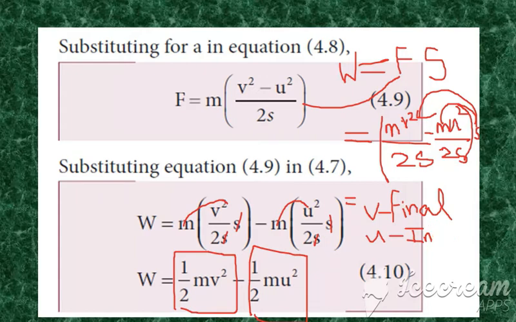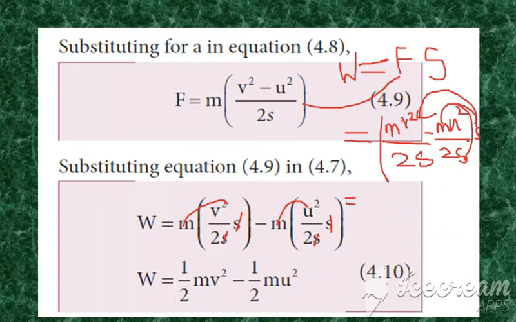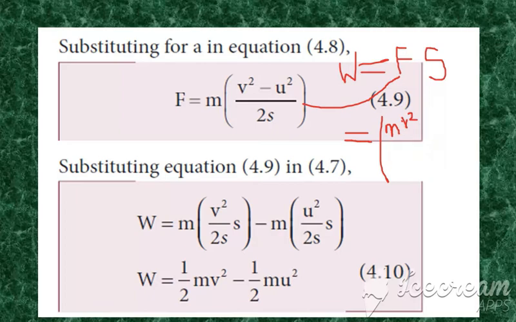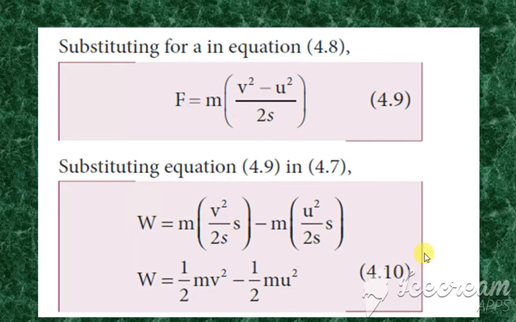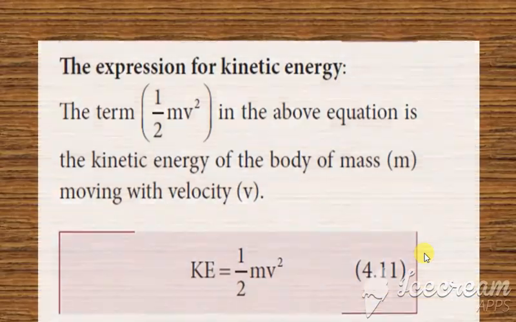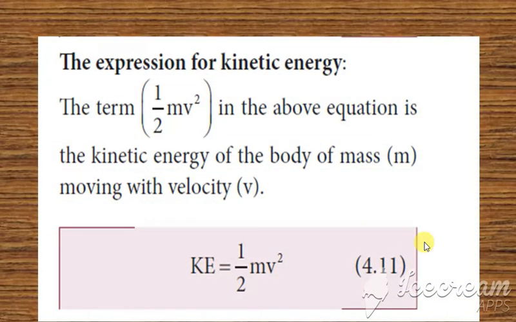What is the formula for kinetic energy? Kinetic energy is equal to half m v square. Here instead of v we have the terms U and V. Whenever you are considering U, we can take it as initial kinetic energy, and when we take V, we can take it as final kinetic energy. This is the equation for kinetic energy.